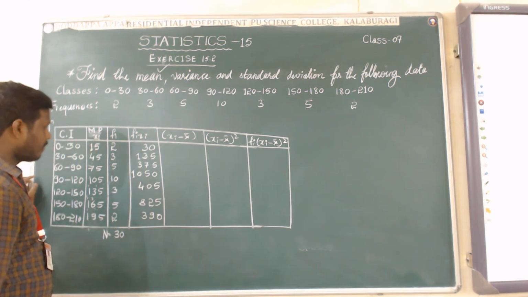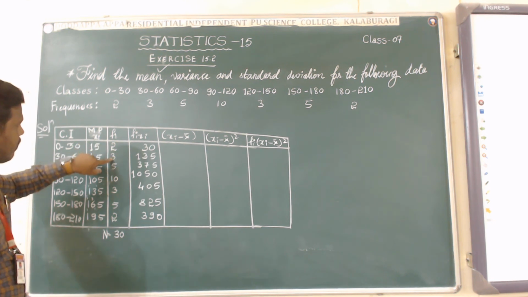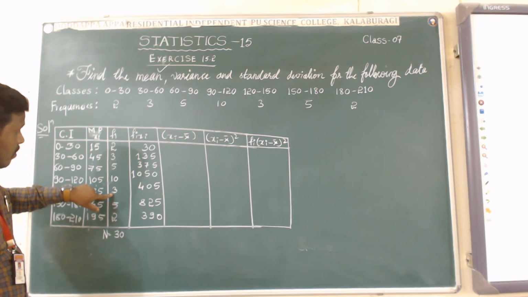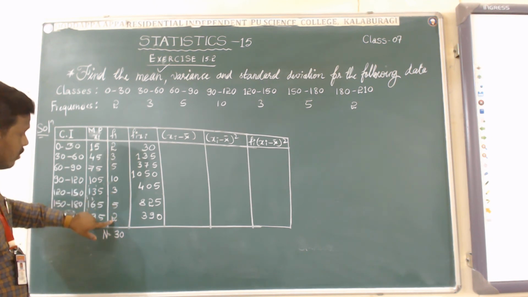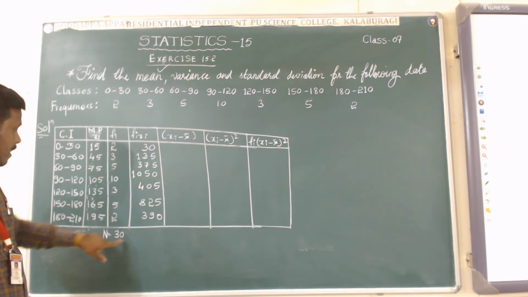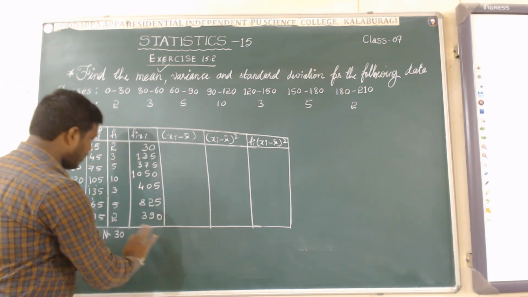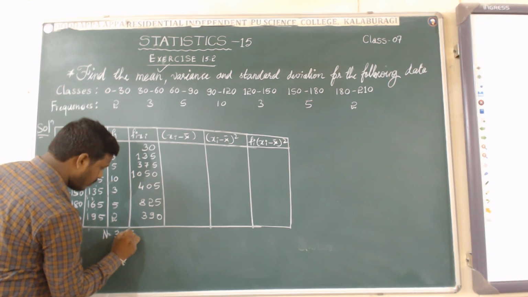Okay, capital N equal to 2 plus 3 is 5, 5 plus 5 is 10, 10 plus 10 is 20, 20 plus 3 is 23, 23 plus 5 is 28, 28 plus 2 is 30. Yes, n equal to capital N is nothing but the sum of fi values. Okay, now let us add all again this one.